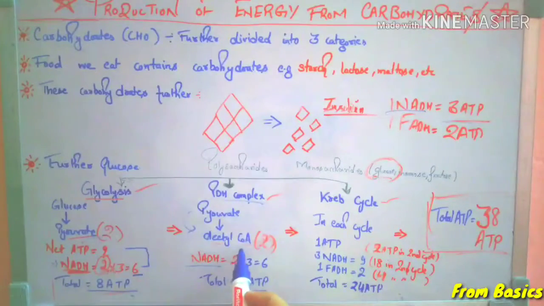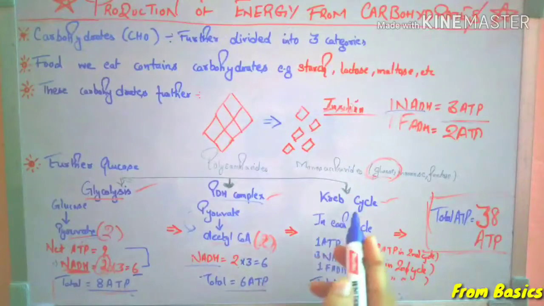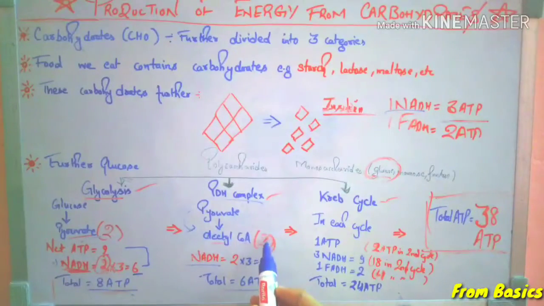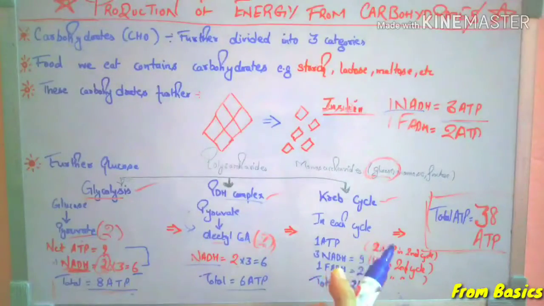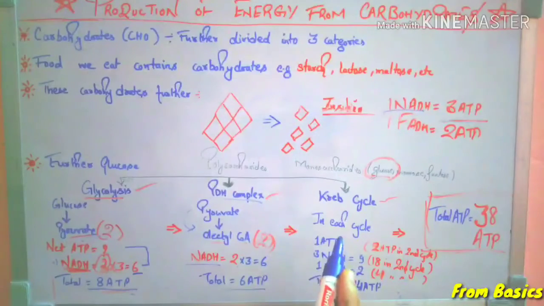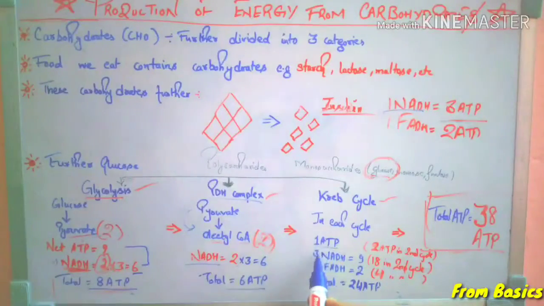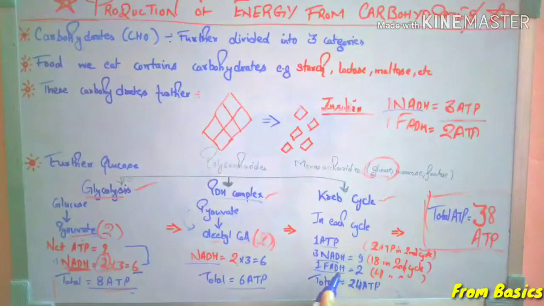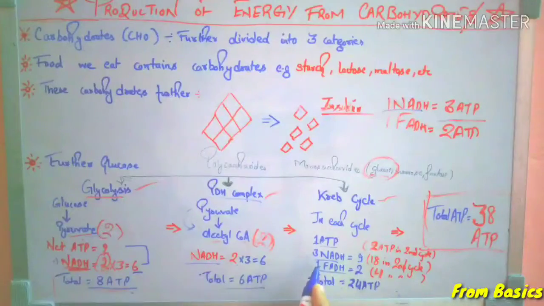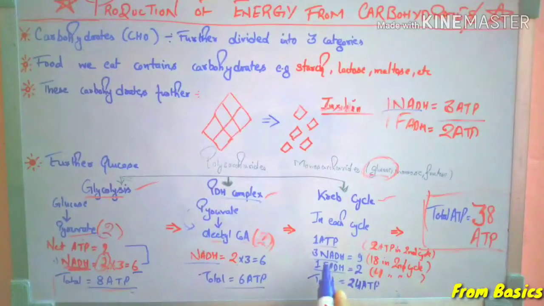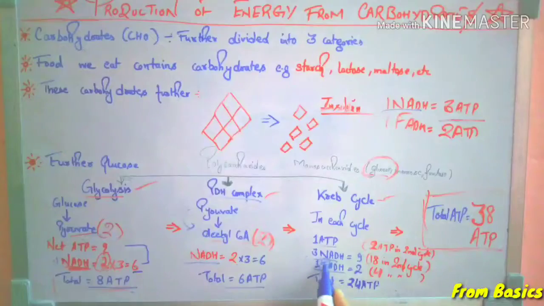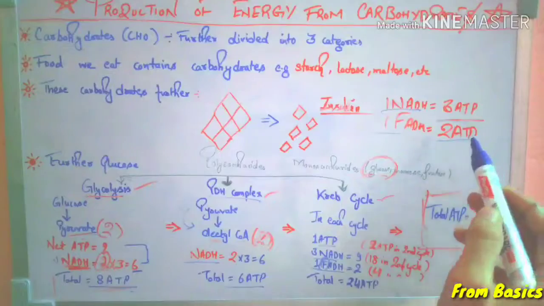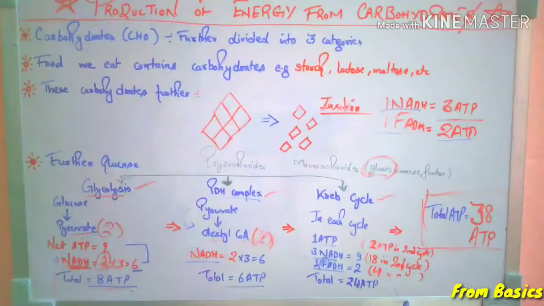Further, this acetyl coenzyme A, as you have studied also, enters into the Krebs cycle. As 2 molecules of acetyl coenzyme A are there, it will go through 2 cycles, remember that. In each cycle 1 ATP is produced, 3 NADH and 1 FADH are produced. FADH is similar to NADH, but the difference here is that flavin is there, that is 1 FADH is equal to 2 ATP molecules. So that's the basic difference here.